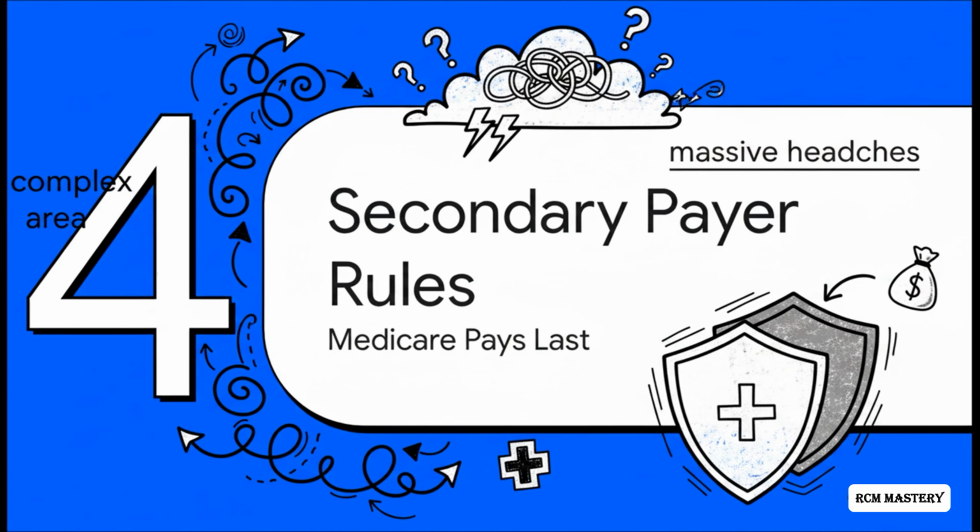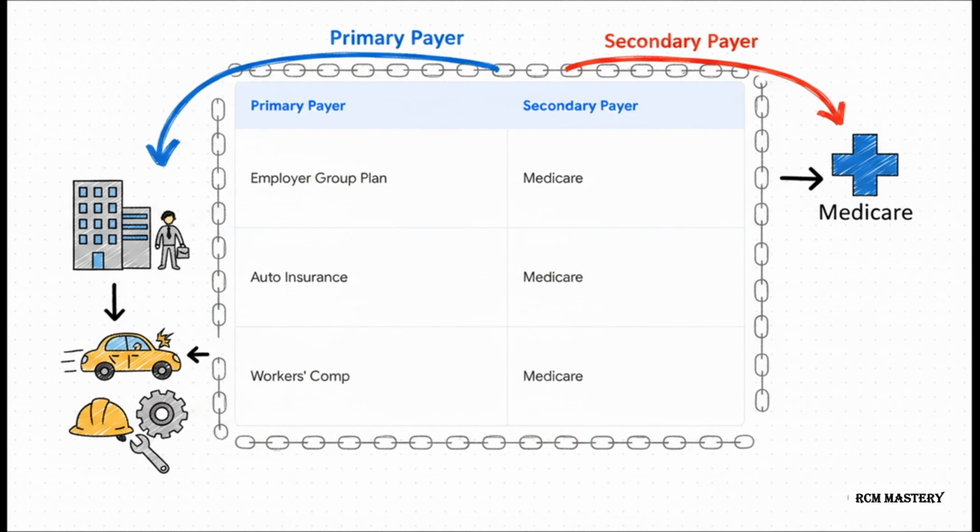Moving into Section 4, Medicare as secondary payer. Let's deliberately dive into a complex area that I know causes massive headaches in accounts receivable. Those tricky situations where Medicare doesn't act as the primary insurance. You'll often hear this called Medicare secondary payer, or MSP. Medicare actually serves as a secondary payer in quite a few specific scenarios.